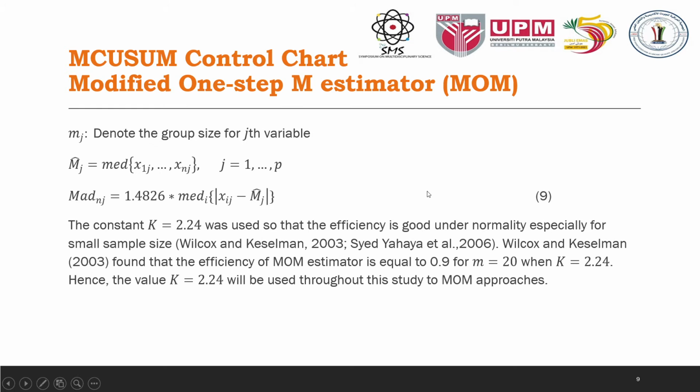Here they use the constant K equal to 2.24 so that the efficiency is good under normality, especially for small sample size, as mentioned by Wilcox and Keselman in 2003 and Said Yahaya et al. in 2006. Wilcox and Keselman in 2003 also found that the efficiency of the MOM estimator is equal to 0.9 for n equal to 20 when K equal to 2.24. Hence, the value of K equal to 2.24 will be used throughout this study for the MOM approach.